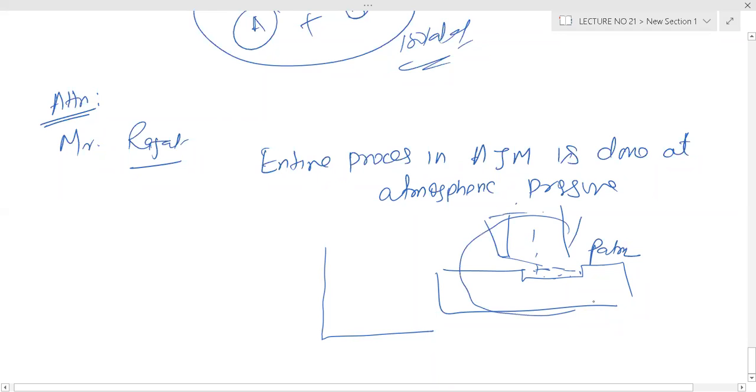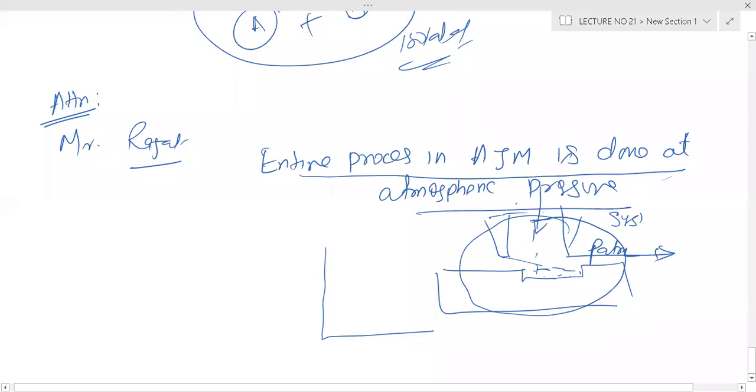If you consider this as system boundary, mass is coming in and mass is going out, so it is air. So the entire process is not assumed atmospheric.